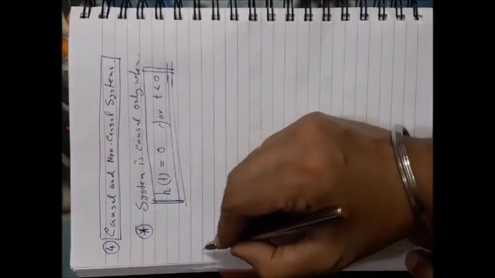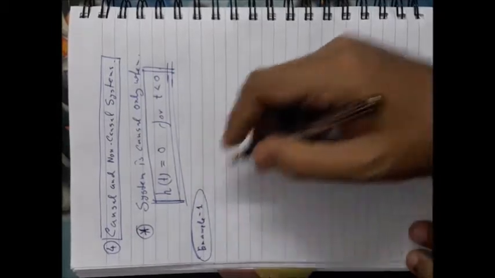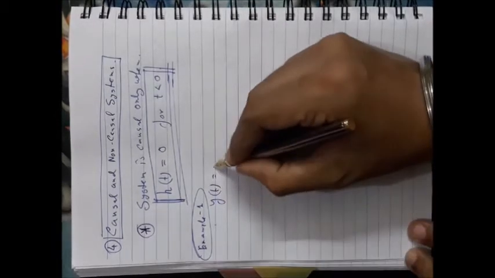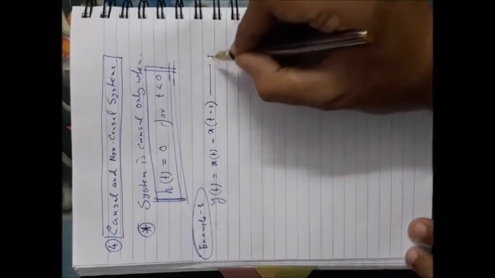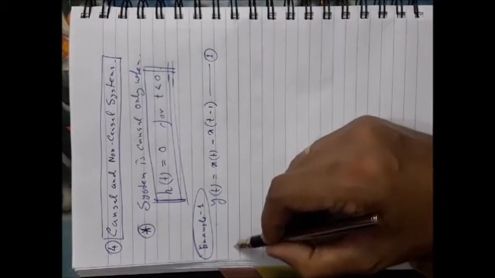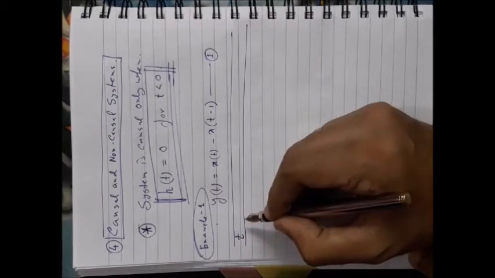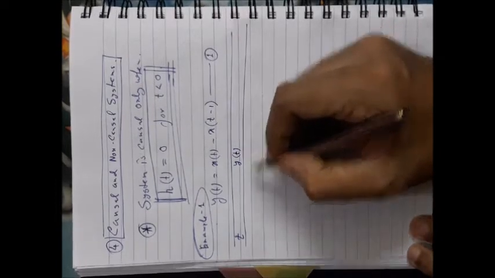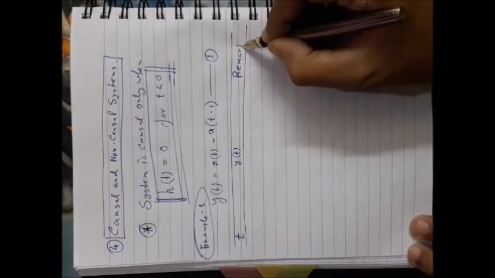Now, let me come to the first example that will clarify the concept of causality and non-causality. Suppose your given system is y(t) equal to x(t) minus x(t minus 1). Okay, it is your given system. You have to check for causality whether it is causal or non-causal. For that, just draw a table. First column is t, that means the time instant. Second column is y(t). You have to find out the output of the signal for different time instants. And the third one is the remark.